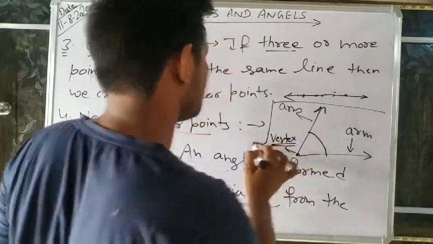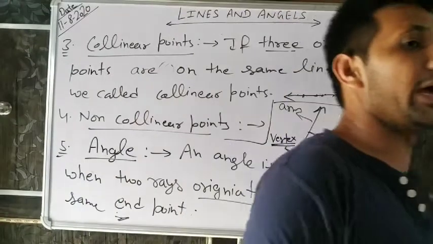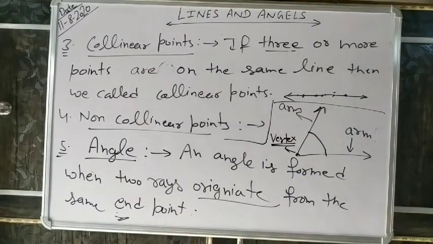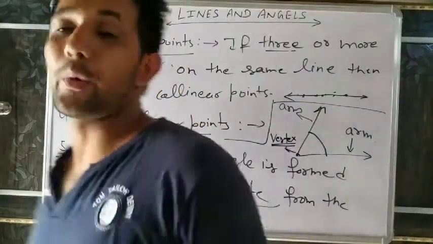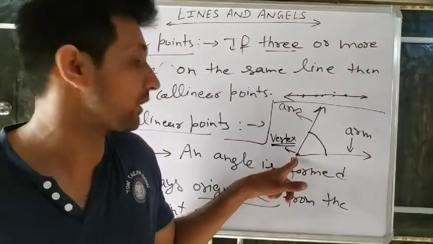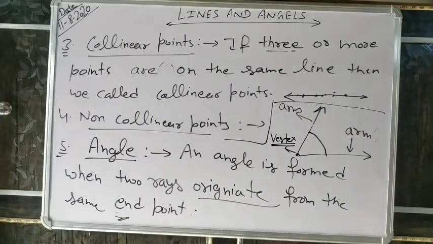So note it down. What is a vertex? If anyone asks what a vertex is, where the two rays meet each other is called a vertex. The point by which the angle is formed is called a vertex. Understand? Now we will discuss